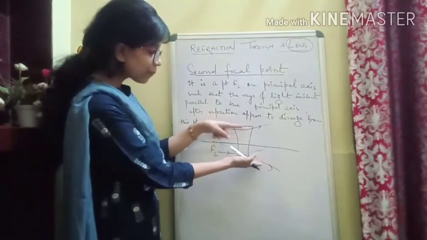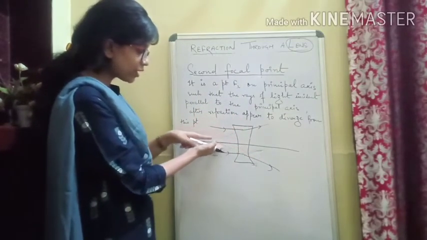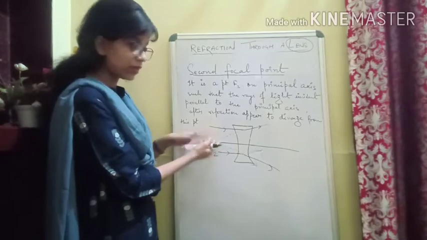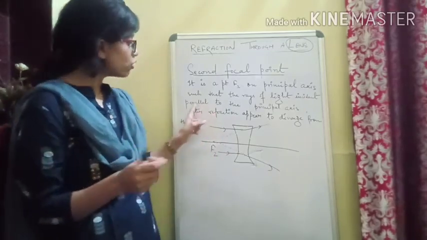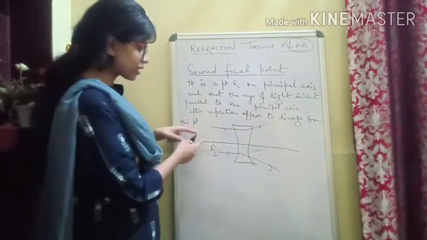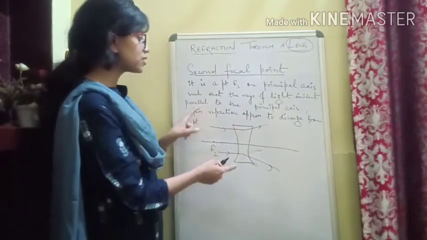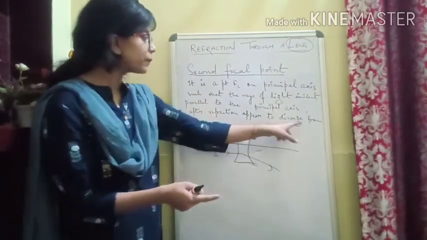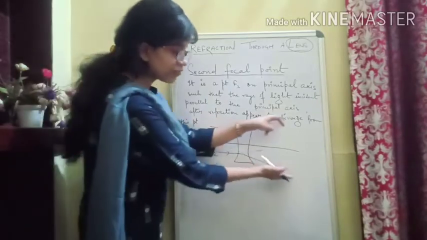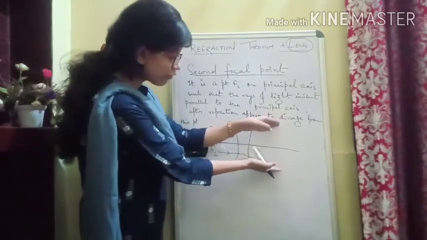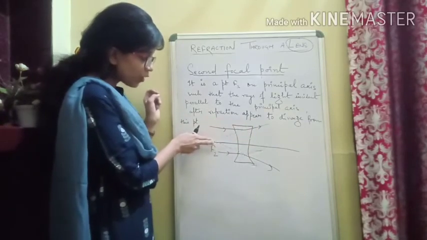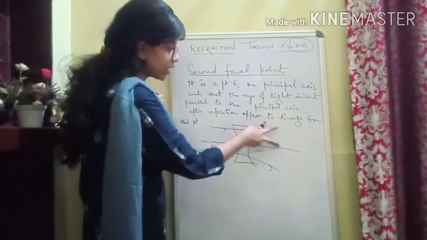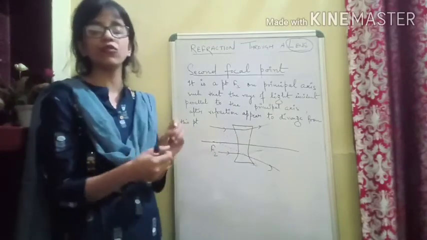So there is a point here where they appear to meet, and that point is known as the second focal point. So the incident rays parallel to the principal axis, after refraction, appear to diverge. You see they are diverging, since it is a diverging lens. From where can you see that they are coming? From this point they appear to diverge, and that's how we have defined this as the second focal point.